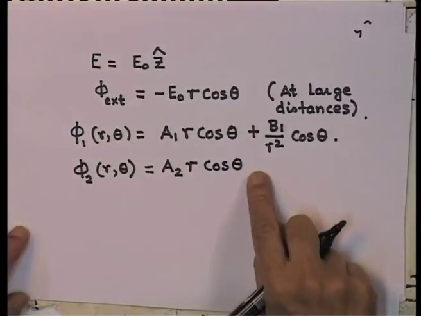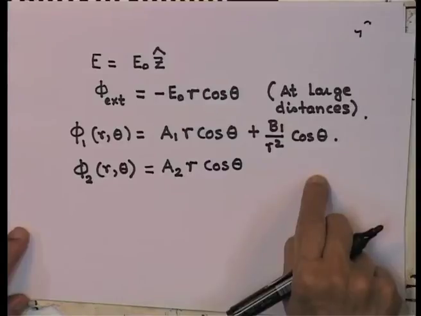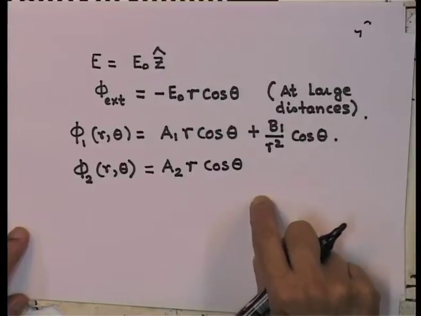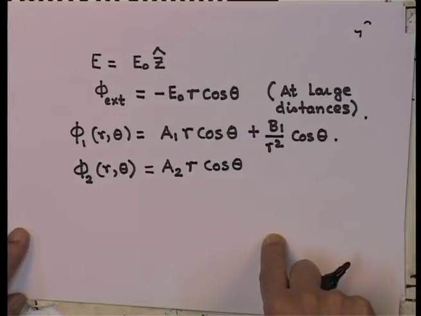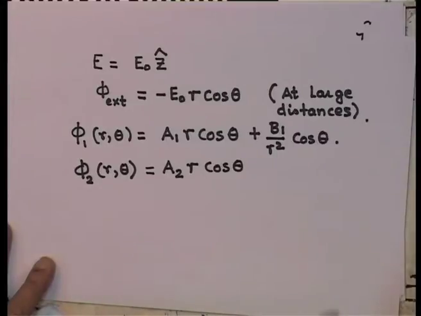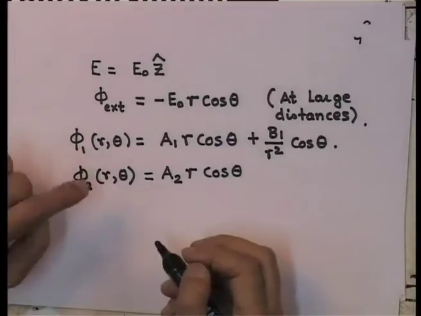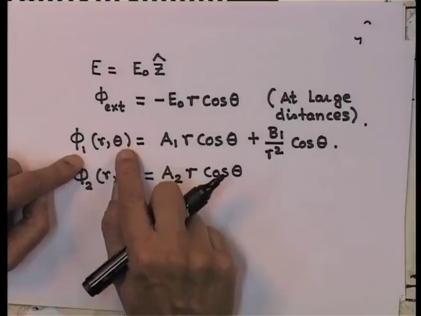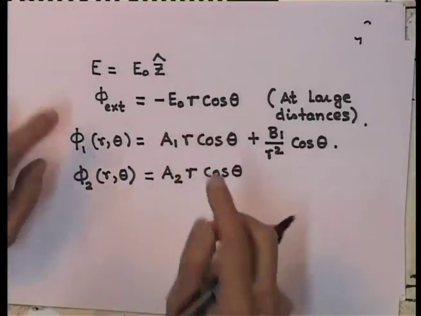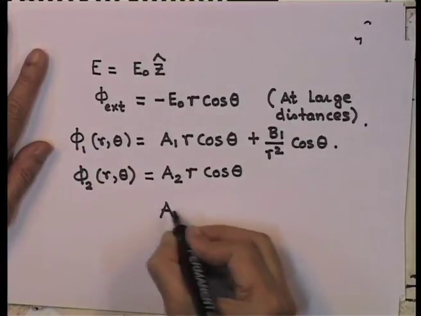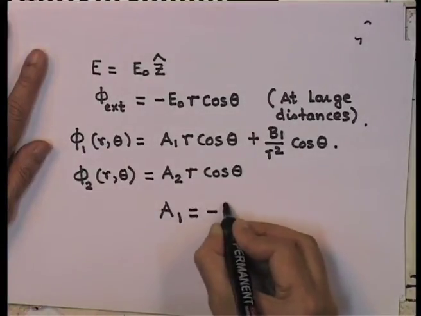I do not write down B2 by r square cos theta, because the point r equal to 0 is a part of my dielectric, so I can't have the potential diverging at that point. Now, first thing to notice is that at large distances this must boil down to minus E0 r cos theta. That tells me that the constant A1 is nothing but minus E0.